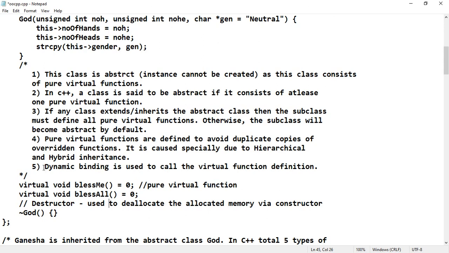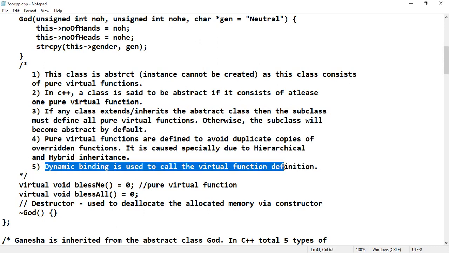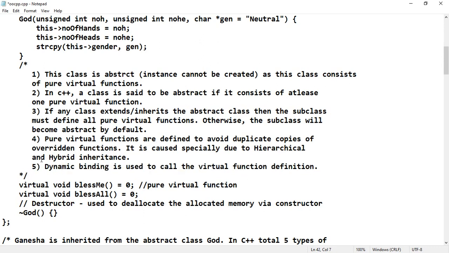Dynamic binding is used to call the virtual function definition. Dynamic binding in the sense, the name resolving of the functions: whenever the function call appears, the resolving of the function will be done during runtime. Such kind of resolution is said to be dynamic binding.